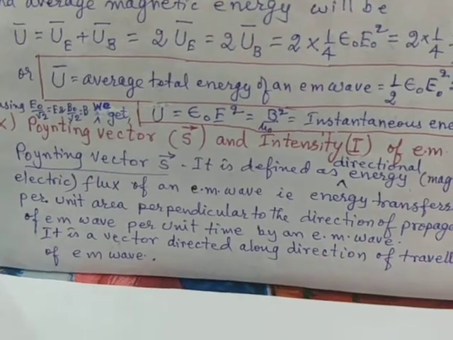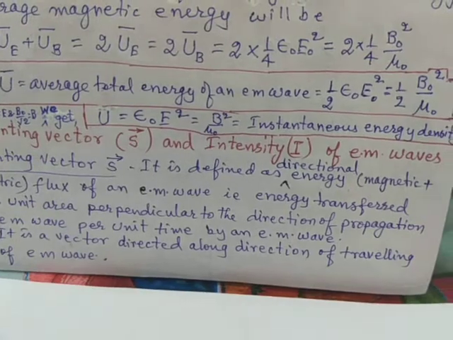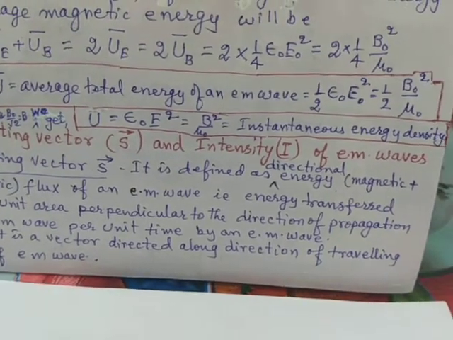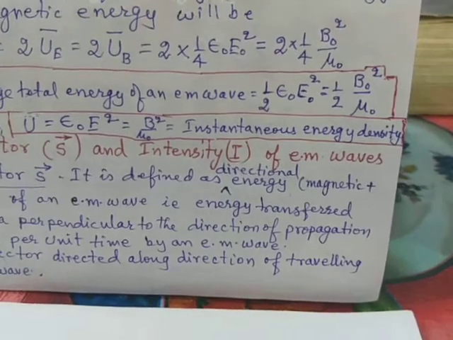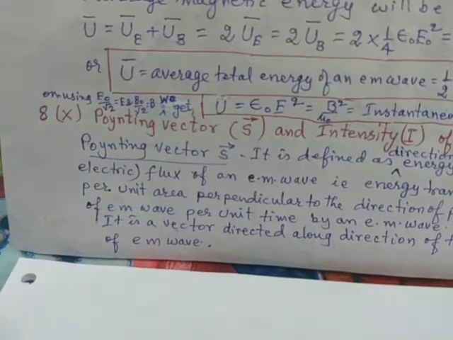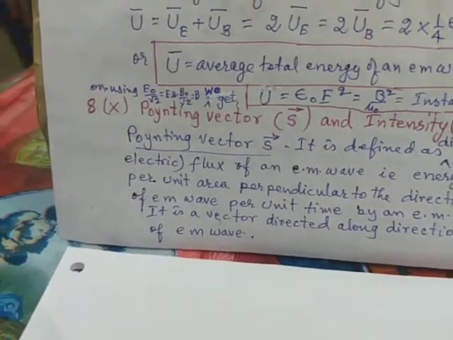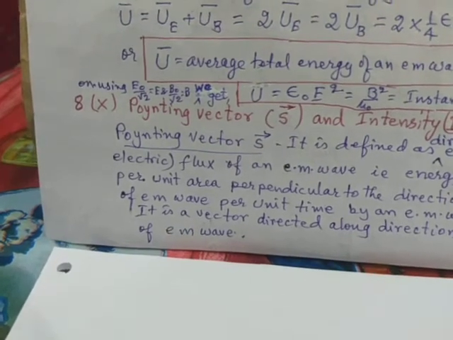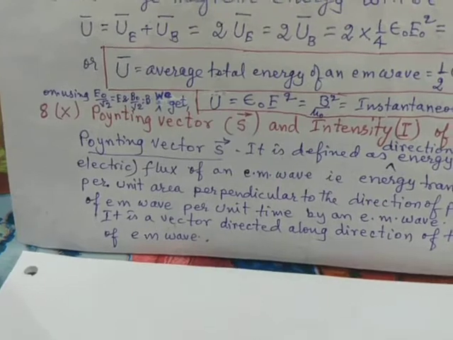We get the instantaneous energy carried by the electromagnetic wave equal to epsilon naught E square, equal to B square by mu 0. This is the instantaneous energy density of the electromagnetic wave. So we have derived the expression for energy carried by an electromagnetic wave, instantaneous energy as well as average energy.